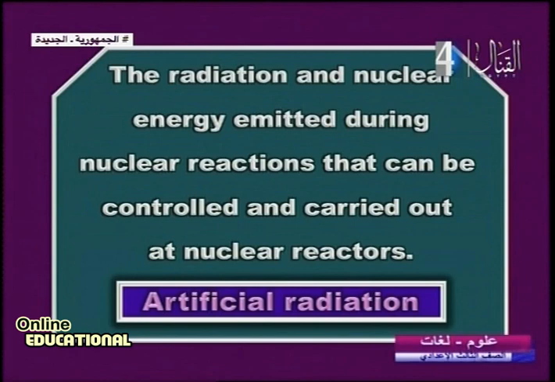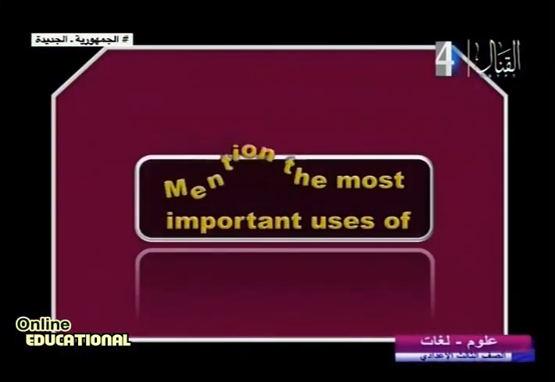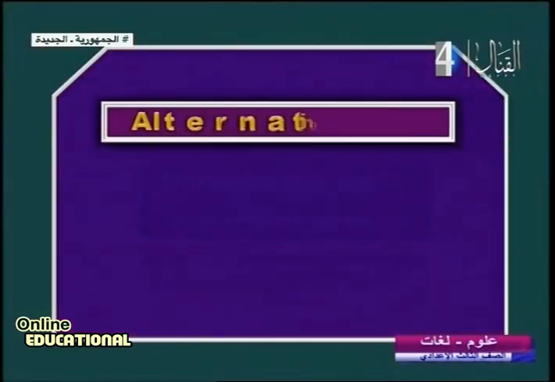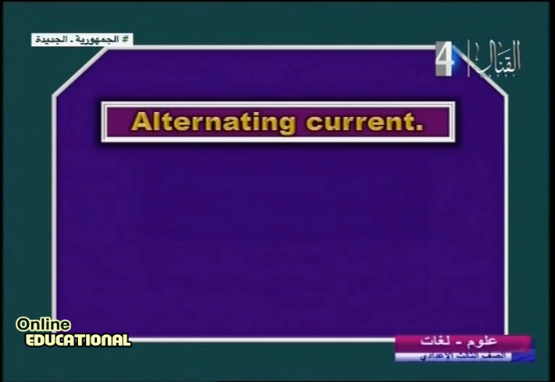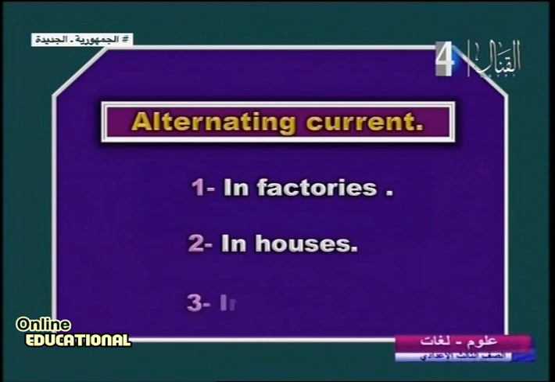Another question: mention the most important use. What is its importance? Number 1, alternating current. Is it important? Yes. We use it in factories, in houses, in industries, because it moves for longer distances. It's changeable, it can be changed into DC. You remember? Very easy to know.